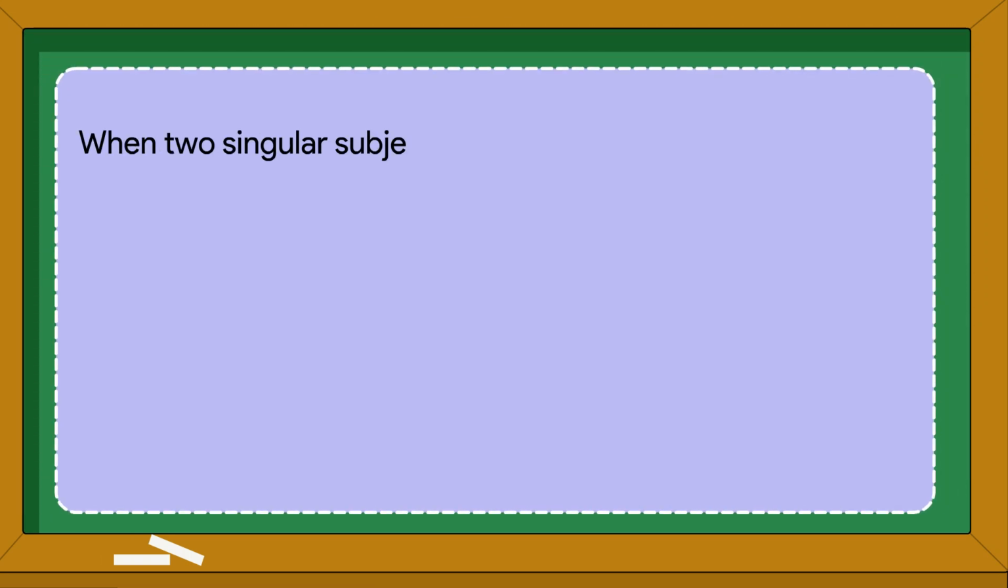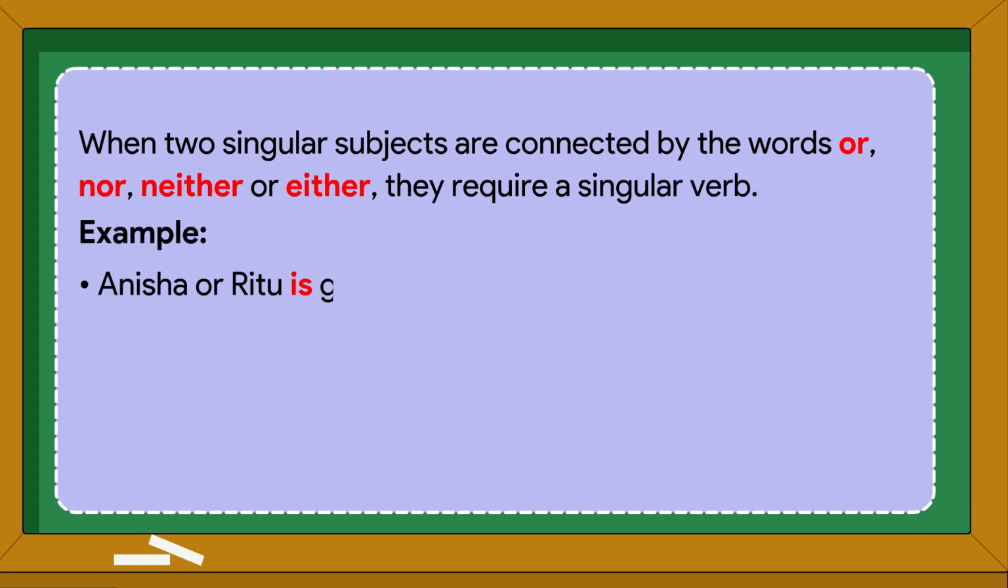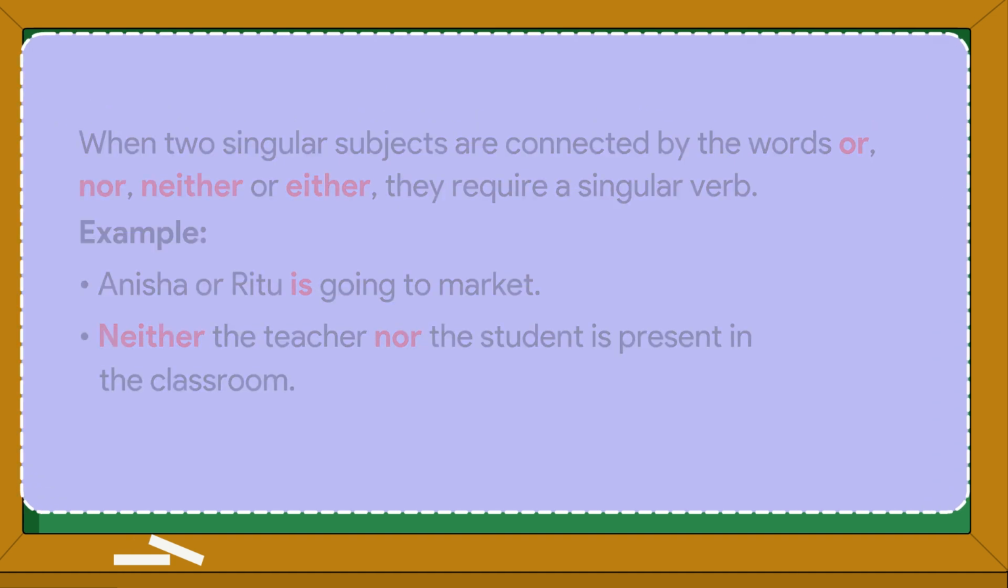When two singular subjects are connected by the words "or," "nor," "neither" or "either," they require a singular verb. Example: Anisha or Ritu is going to market. Neither the teacher nor the student is present in the classroom.